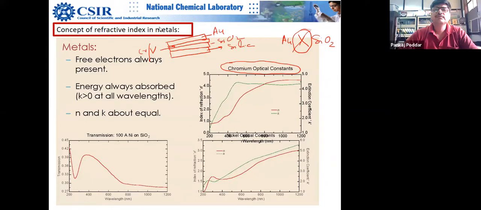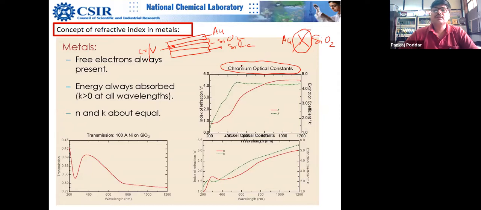Anyway, if you directly coat gold over silicon oxide and you make some devices, it is likely that this gold layer will peel off over a period of time. It may not peel off immediately, but suppose you are dipping it in some mild solvent, you may see some cracks. You may not see them by eye, but there will be micro cracks and voids and stuff like that. So it is always recommended that you wet it with chromium or vanadium, and then you coat gold over that.